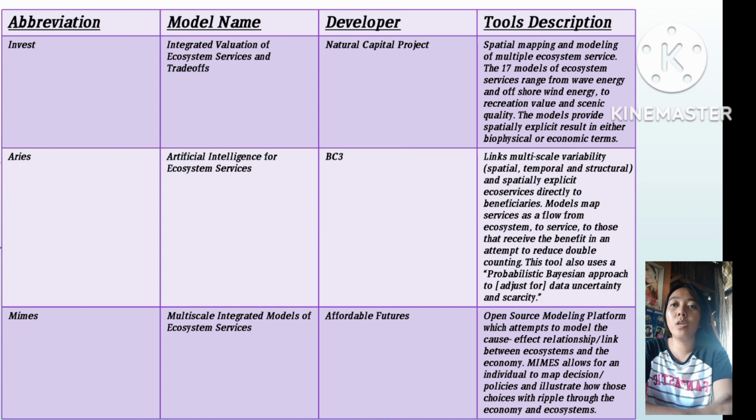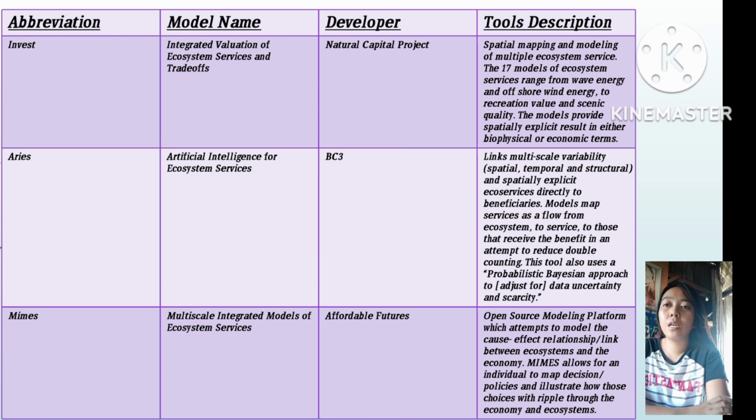The 17 models of ecosystem services range from wave energy and offshore wind energy to recreation value and scenic quality. The models provide spatially explicit results in either biophysical or economic terms.